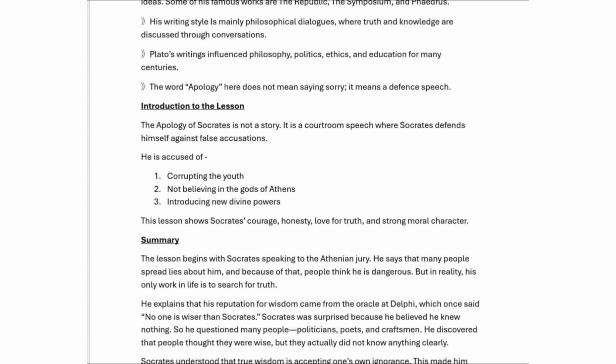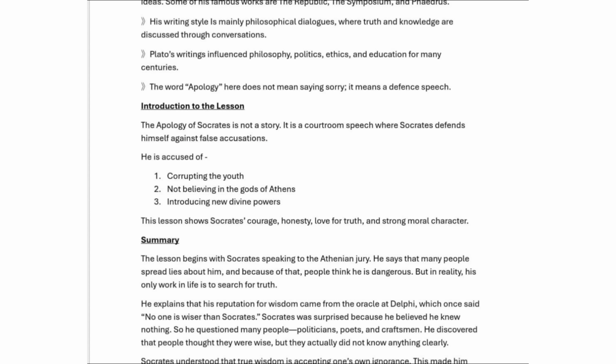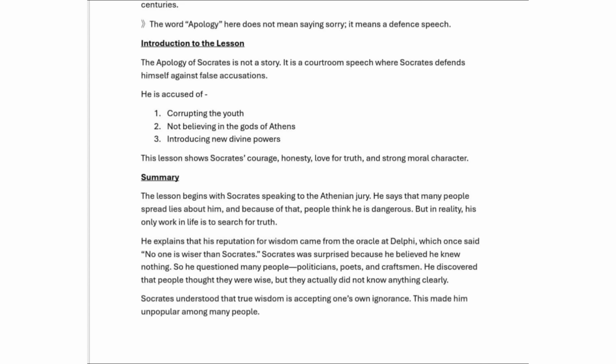So what were the allegations? What was he accused of? Corrupting the youth, not believing in the gods of Athens, and introducing new divine powers. Somebody brought these three accusations against Socrates, and this is all fake actually. They were saying you are corrupting the youth, you are not believing in the gods, you are introducing new divine powers. Somebody is making false allegations, and here Socrates is defending himself. Clear? So what is the story?